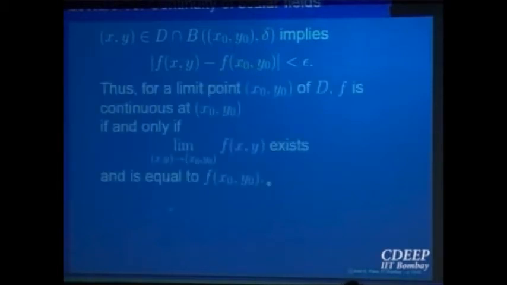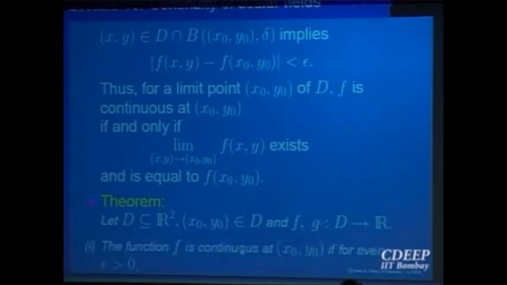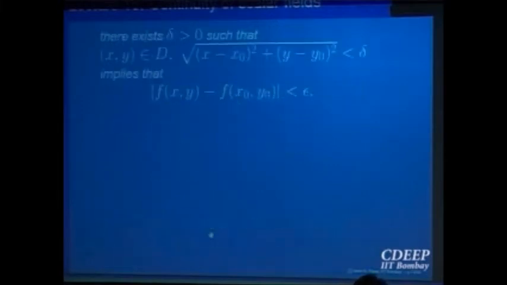You can also have a sequential criterion for this. So that is the basic theorem about continuity of functions. D is a domain, (x0,y0) is a point in the domain, f and g are functions defined in the domain. Then saying that the function is continuous, I'm just rewriting that in a formula.